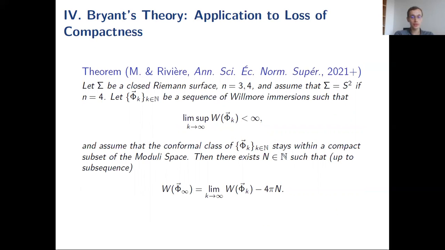An easy consequence is that if you have a lot of compactness for the case of immersions, in either R3 or R4, of a surface which is a sphere, then the Willmore energy is a multiple of 4 pi, because the Willmore energy of things that are conformally minimal or images of algebraic curves is a multiple of 4 pi.